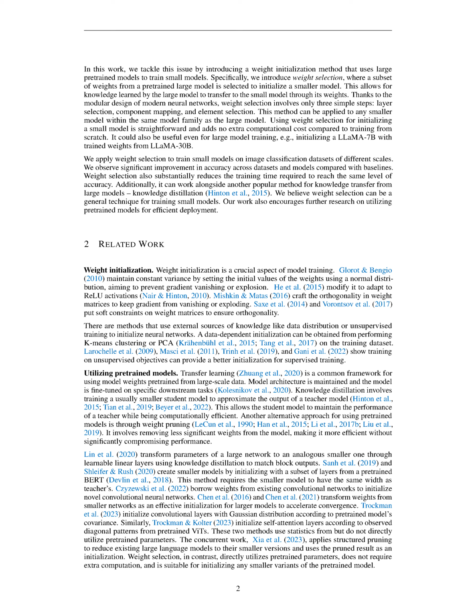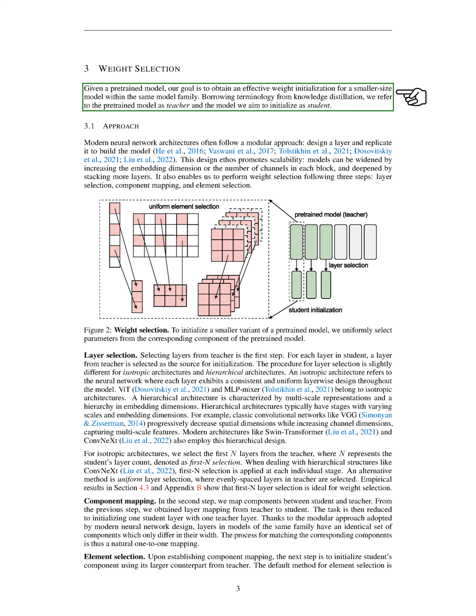To address the resource constraints of large pre-trained models, we propose weight selection, where a subset of weights from a large model is used to initialize a smaller model. This method allows for knowledge transfer from the large model to the small model and improves accuracy while reducing training time. Section. Weight selection. We aim to create a smaller model from a pre-existing one, which we'll refer to as the teacher model. The smaller model is known as the student.